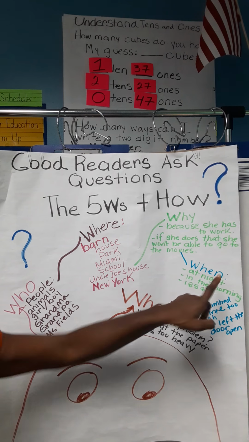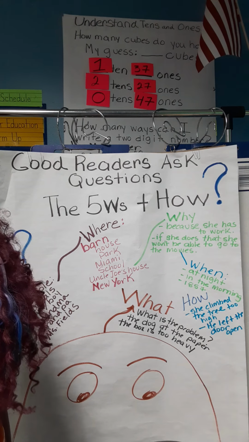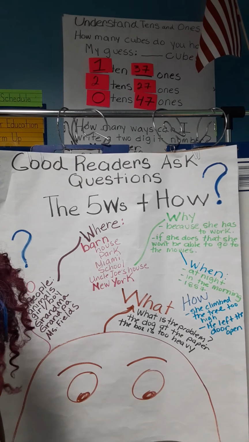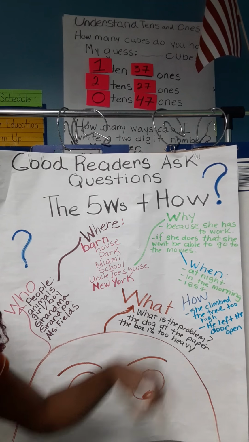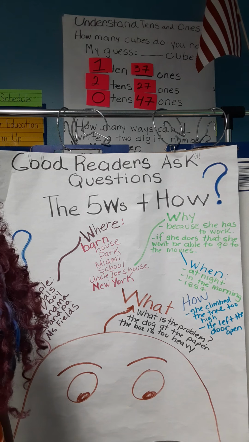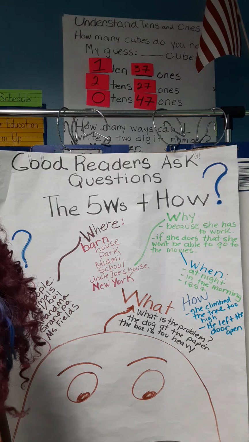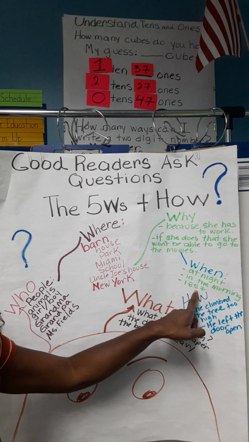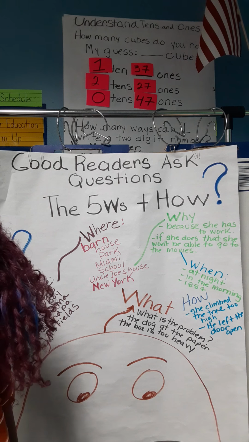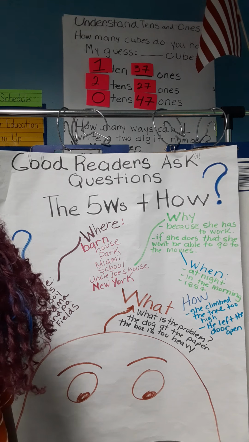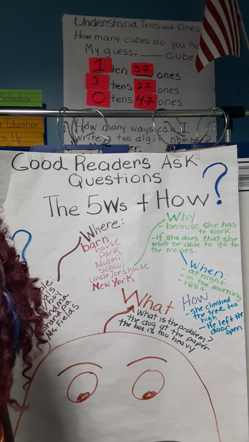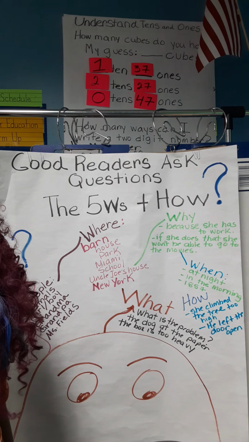And then let's look at when. When and where are different. Where is the location? But when is referring to what time. When did it happen? Did it happen at night? Did it happen this morning? Did it happen in 1857? Did it happen in 2002? So when is important. When did this happen? Yesterday? Yeah, that's very important. Miss Hall, when did that happen?